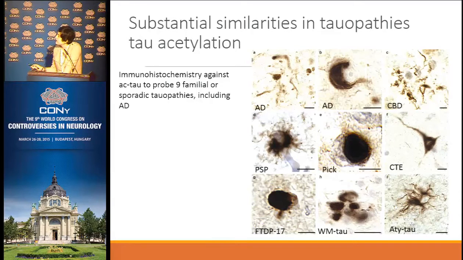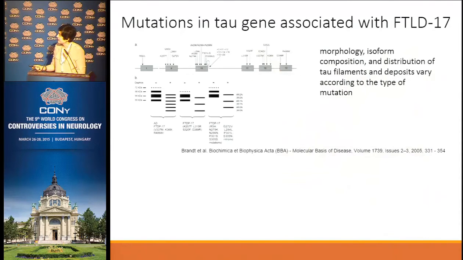it was very conspicuous, but not in argyrophilic grain disease, which is already classified as a tauopathy, but it's not necessarily harmful, and we'll talk about it tomorrow afternoon if you are interested. But all the other tauopathies, familial and sporadic, did have tau acetylation. So probably, if tau acetylation is really so important, and we are still studying this, drugs to modulate this will probably be beneficial to all these tauopathies.